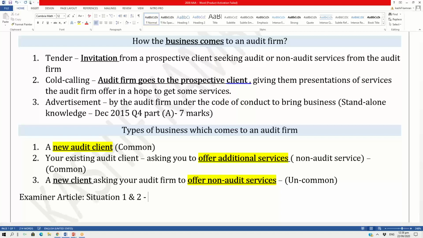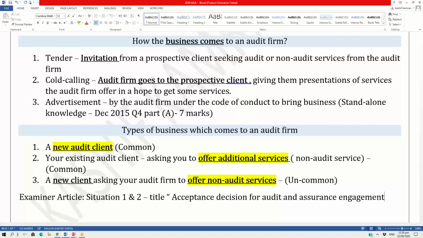The title of the examiner's article written on this is acceptance decision. Acceptance decision by the audit firm, because you got an opportunity. When you get an opportunity, you have to accept or reject it. Acceptance decision for audit, number 1 situation. Acceptance decision for audit, number 2 situation. And assurance engagements.